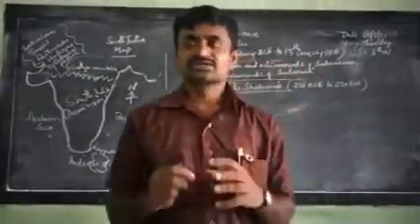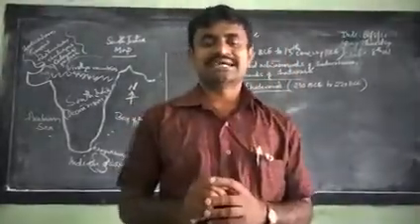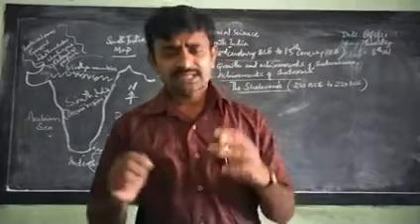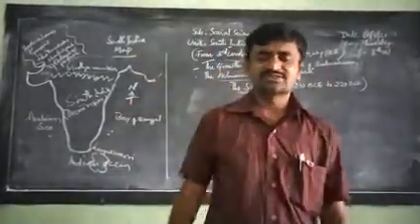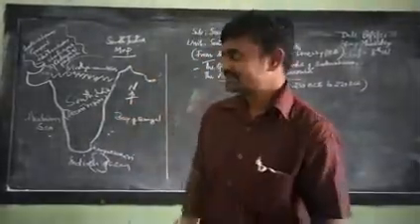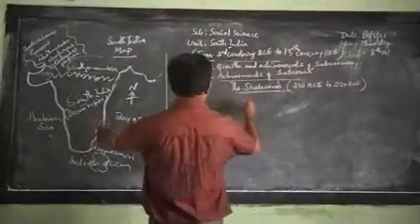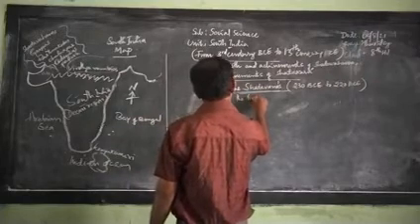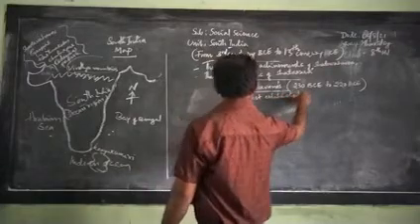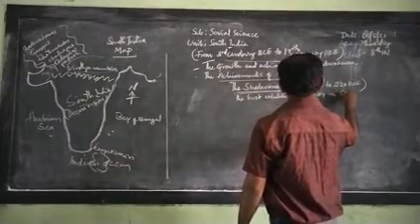The Shatavahanas ruled between 230 BCE and 220 CE. The Shatavahanas were the first to have established a dynasty in the Deccan. Dear students, please note this: this is the first established dynasty in South India.